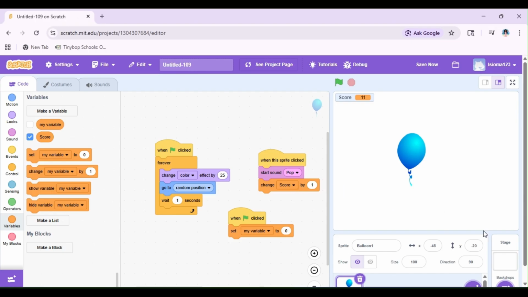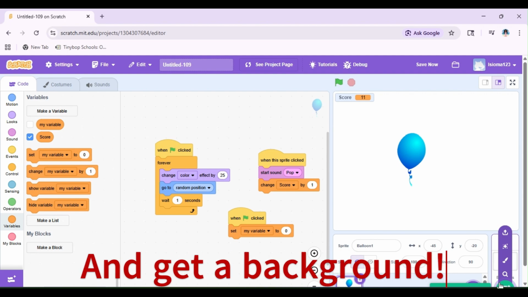Click the green flag, let's begin. Drag some blocks.